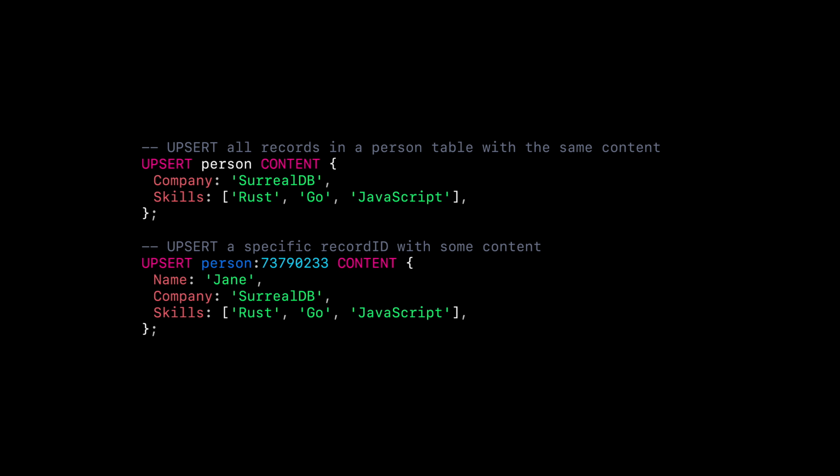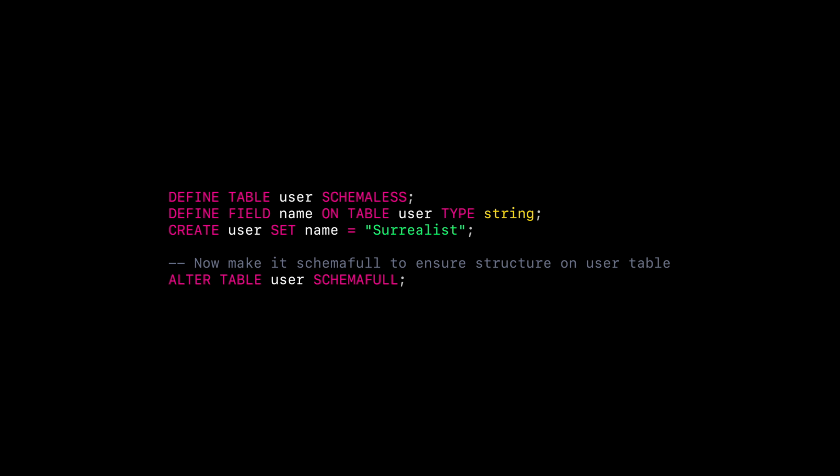First, let's look at the upsert statement. This gives you the flexibility to either update existing records or create new ones if they do not already exist. In 2.0, upsert can both update and create, while update is now strictly used for updating records. Upsert replaces the old behavior of update, with update now reserved solely for updating. The alter statement now allows you to modify existing defined resources, such as table properties, indexes, access methods, and search analyzers, without redefining or risking accidental changes.